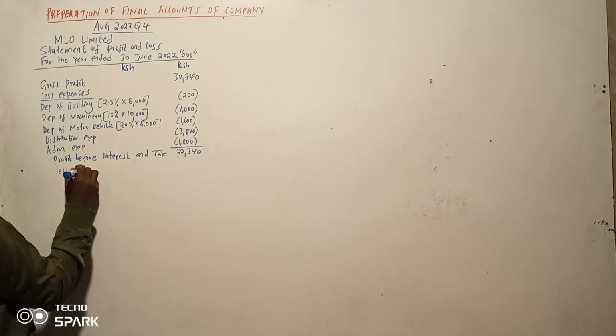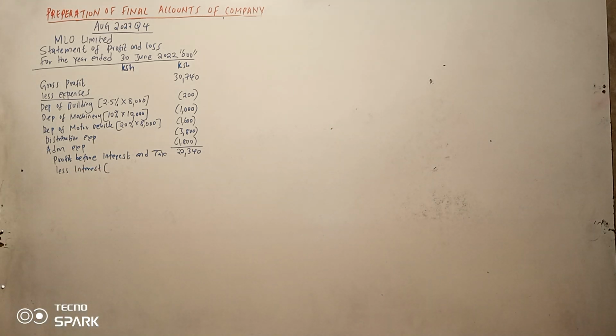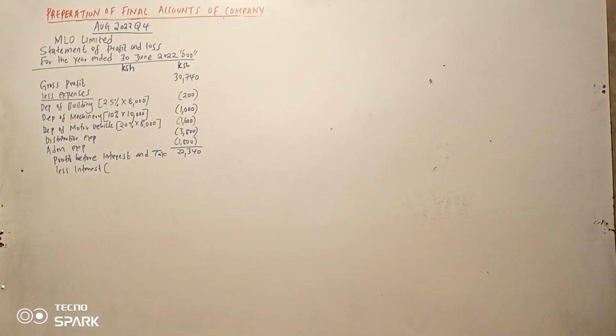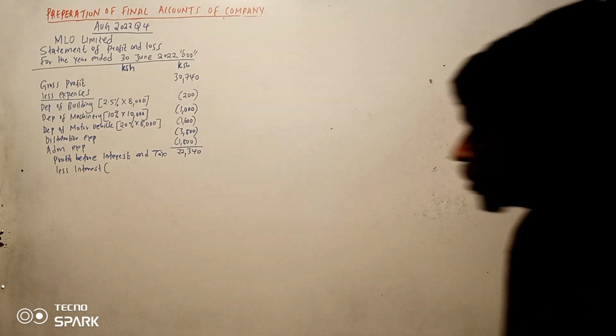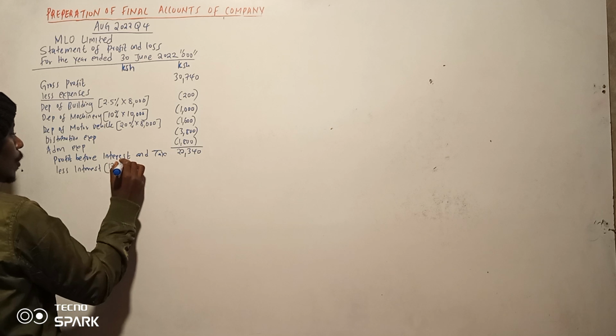Now we can less our interest. Kama kawaida, ukumbuke our interest is not in our balance, kumaanisha haijalipwa. So our interest ni kwa bank loan. Bank loan yetu ni 12%. 12% of what? Of 6,000.